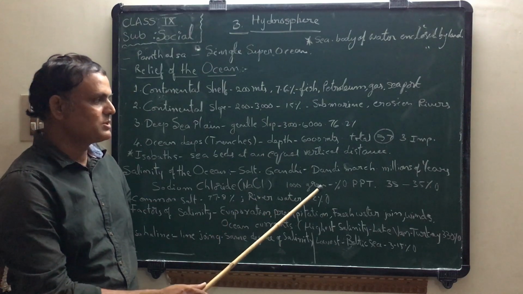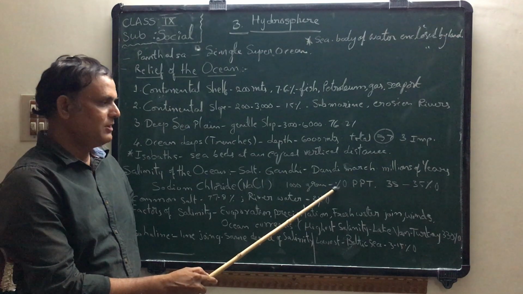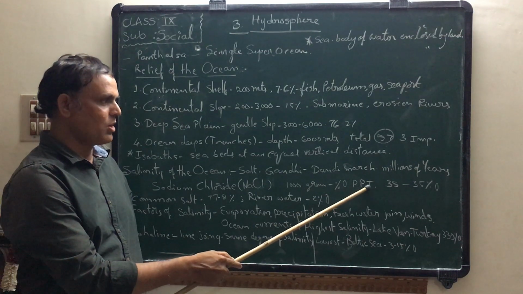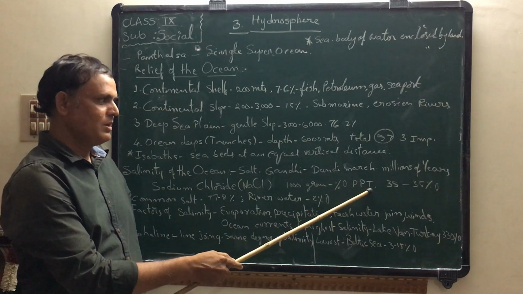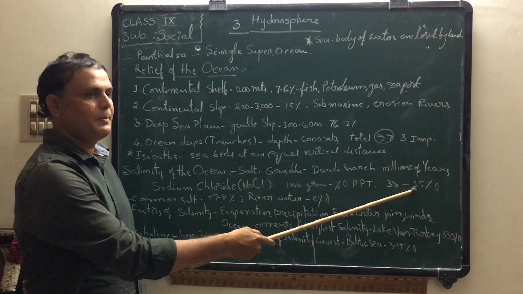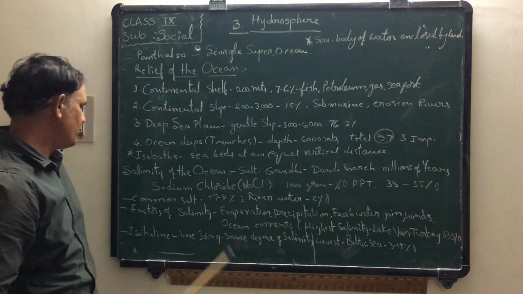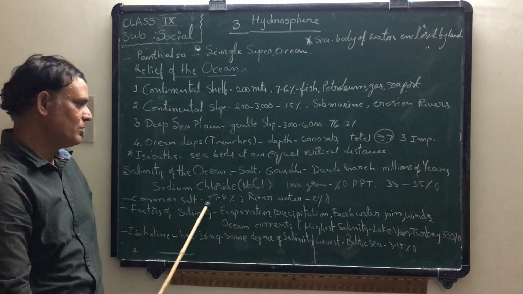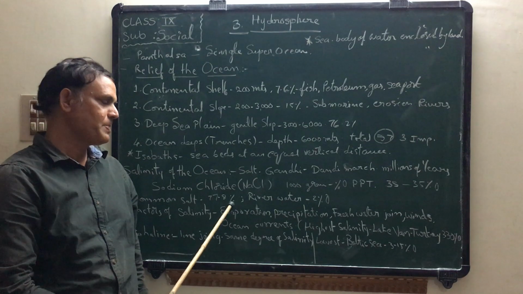In 100 grams of water, we express salinity in parts per thousand, that means PPT. For example, 35 parts per thousand. We will read it like this. For example, in common salt we can find 77.8%.